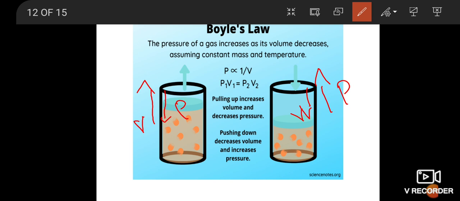In other words, for an invariable mass of a perfect gas at constant temperature, the product of its pressure and volume is a constant. So PV is equal to constant. This is called Boyle's law.